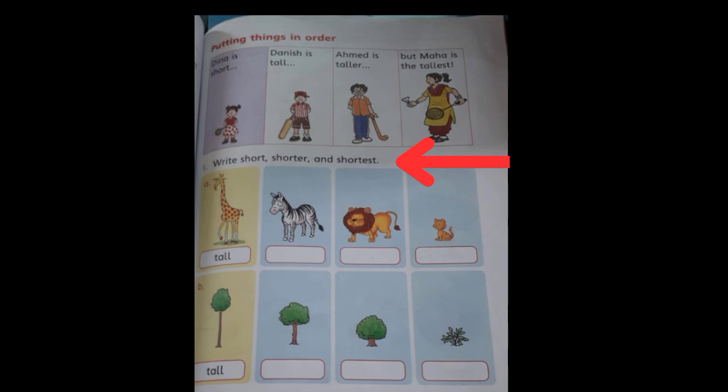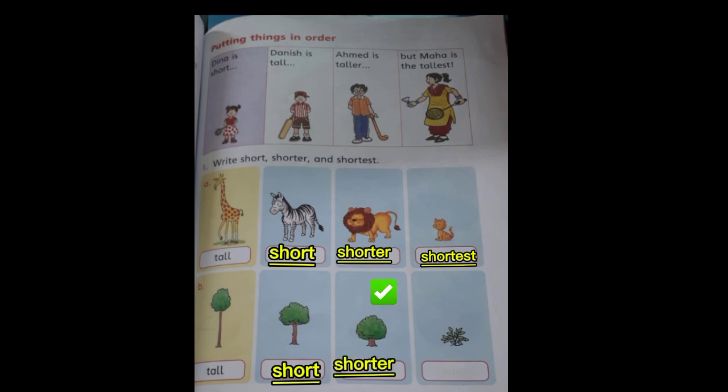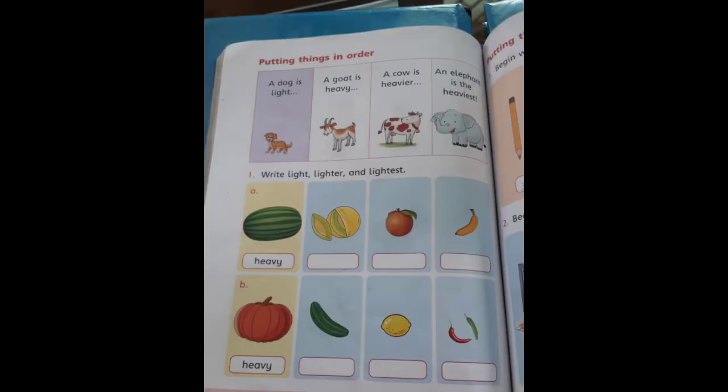Short, shorter, and shortest. Giraffe is tall, zebra is short, and lion is shorter. Cat is shortest. Same, this tree is tall, this tree is short, this tree is shorter. This tree is shortest. Ab chalti hain page 92.